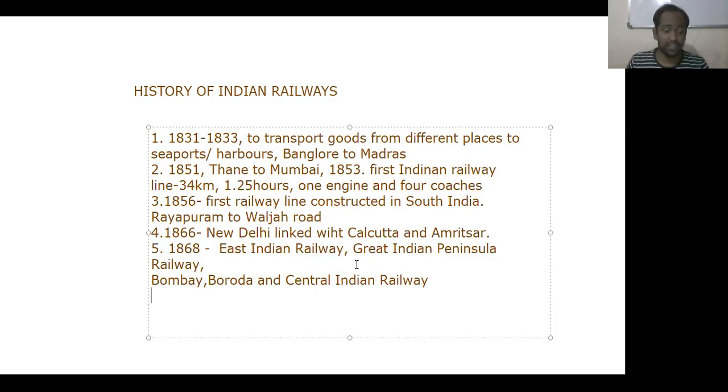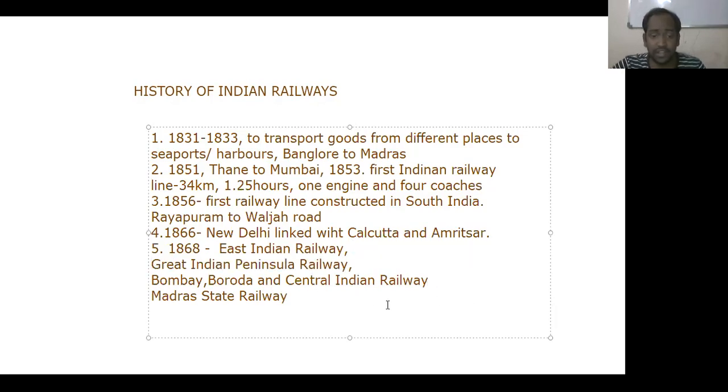And the next one is Madras State Railway. So these are all the major bodies: East India Railway, Great Indian Peninsula Railway, Bombay, Baroda, and Central Railway, and